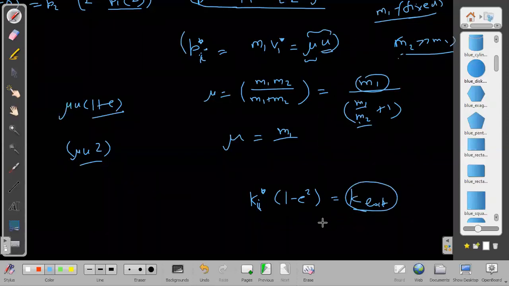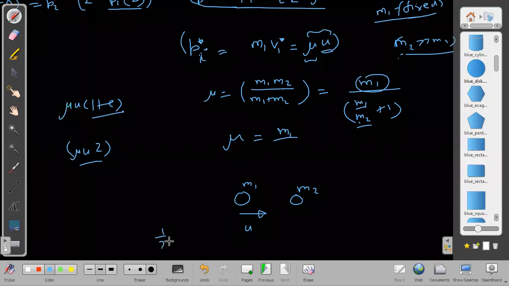So kinetic energy should not be lost. But I think there is a very simple way to tell what ratio of masses I should choose so that the kinetic energy transfer becomes maximum. What maximum kinetic energy can I transfer? Think about it. It has an initial kinetic energy of half of M1 u squared. Let us try to transfer 100% of the kinetic energy. Can we transfer 100% kinetic energy? Let us think about it. We can never transfer more than 100%, but we can transfer 100%.